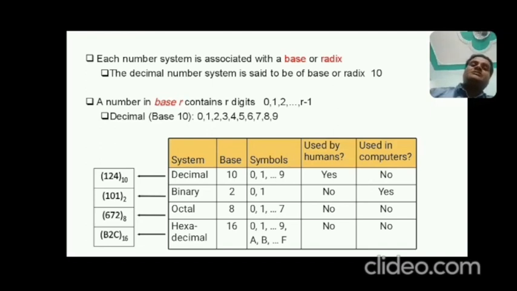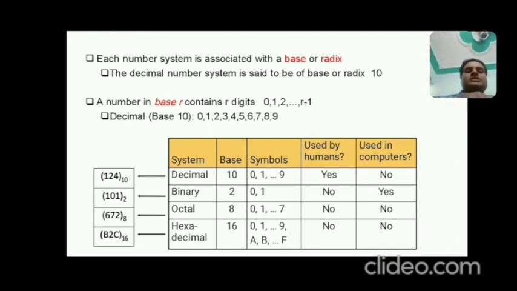And in hexadecimal, I had already explained in the previous slide, 0 to 9 and A to F, that is 0 to 15. And from 10 to 15, we can represent A, B, C, D, E, F. Okay. And now you can see the example of every number system.